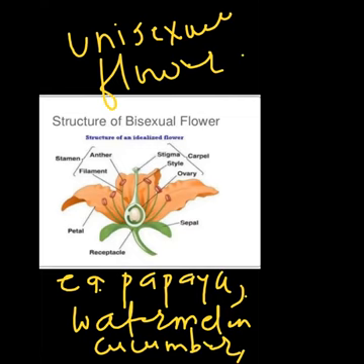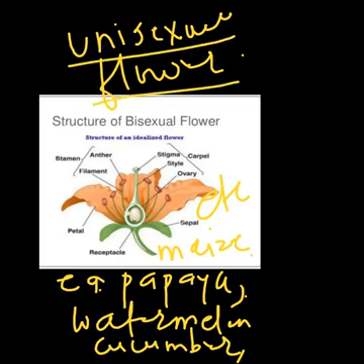Maize. The maize flower is also different. That is the corn flower I'm talking about, not a flower. The male flower is different and the flower bearing the female reproductive part is different, right? Etc. So these four examples are enough. So these are the unisexual flowers. It means that flower bears either the male reproductive part or the female reproductive part.